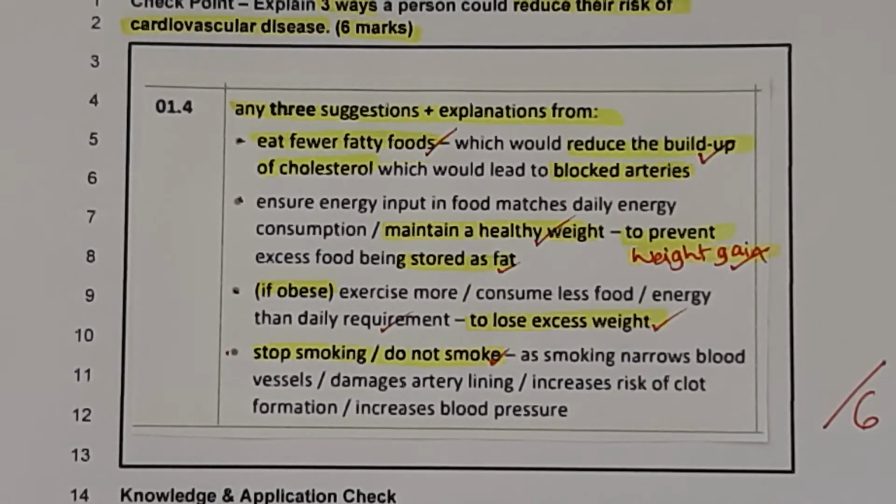If you got just 1 or 2, I want you to have a good look at this and see if you can understand where these have come from and why these are the risks for cardiovascular disease. You need to know that they're the risks, first of all, and then understand why each suggestion is given. And that will help you get the second half of the marks.